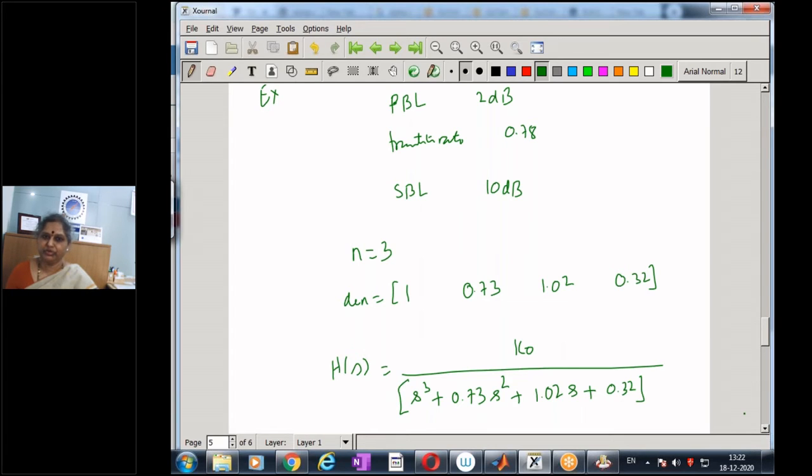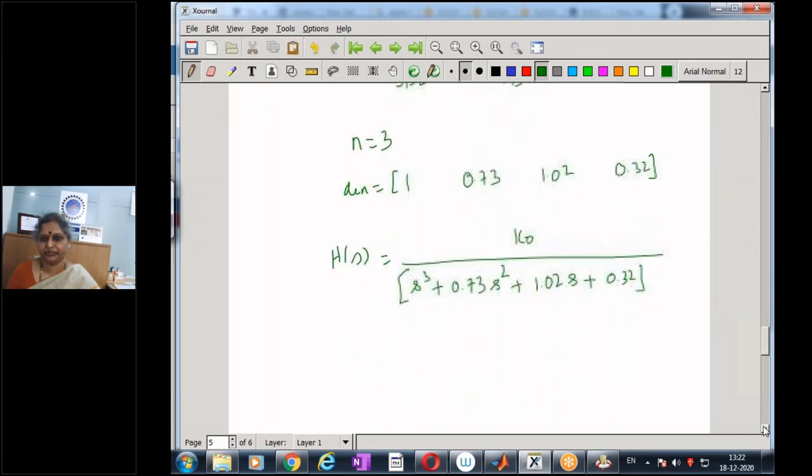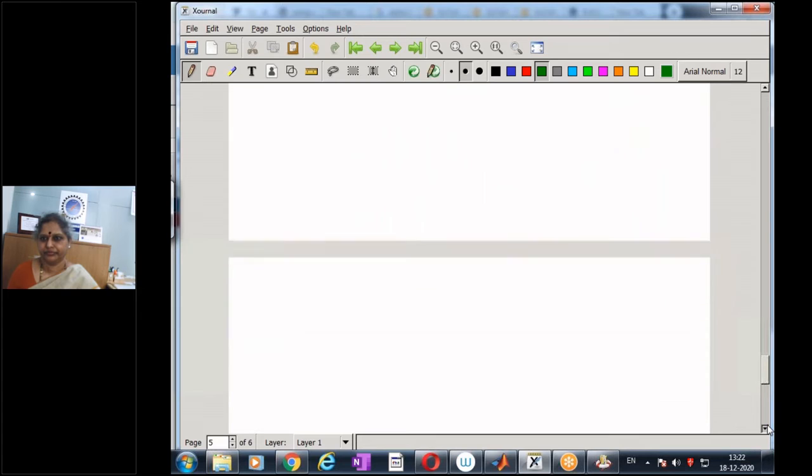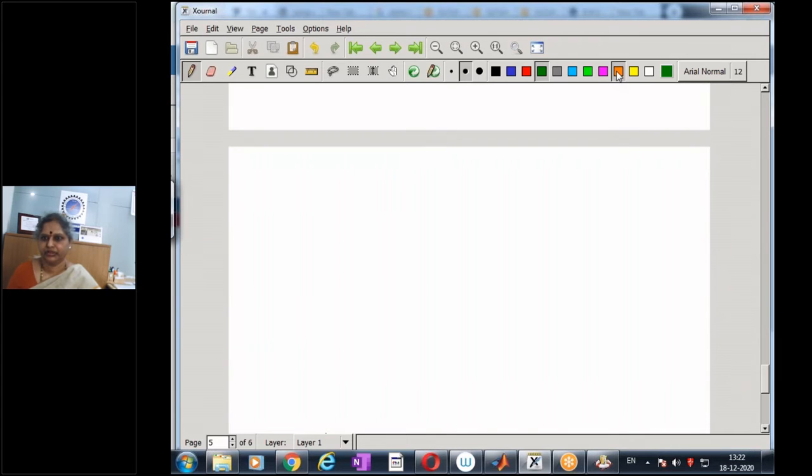Now let me try one more. Let me change the transition ratio and try to see what happens to the order of the filter. So let's take another example. Now once again I will keep my passband ripple as 2 dB, and I will keep my stop band loss as say 30 dB.